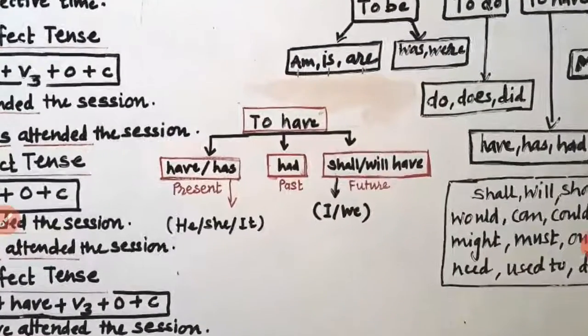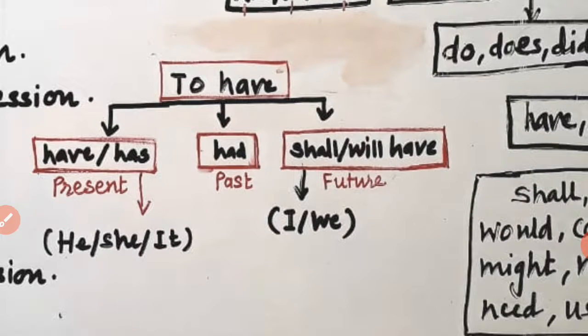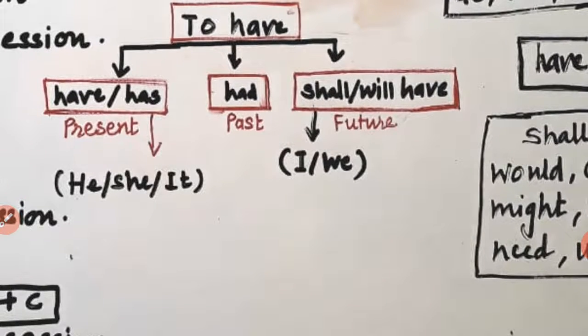Dear students, let me make it clear again that auxiliary to have has three stages: first for present, second for past and third for future in the modified form.